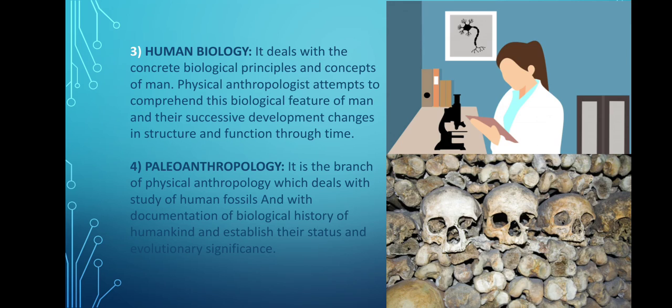They date the fossil with the help of radioactive element methods. So they deal with the documentation of the biological history of humankind and establish its status and evolutionary significance. So it deals in this way, right?